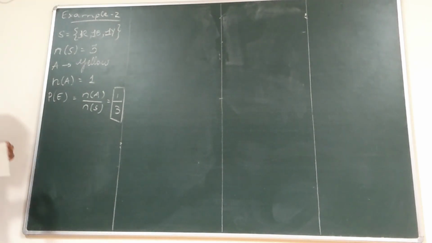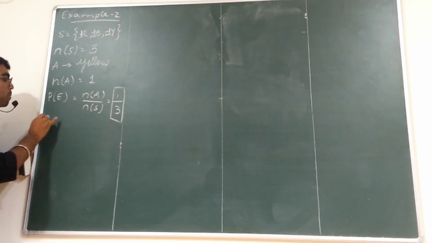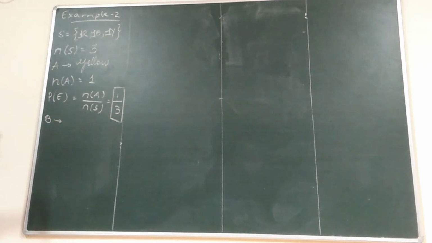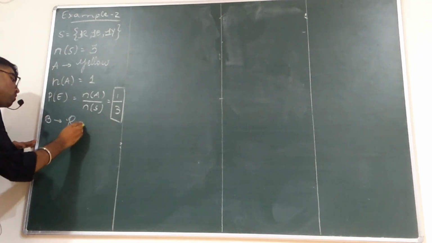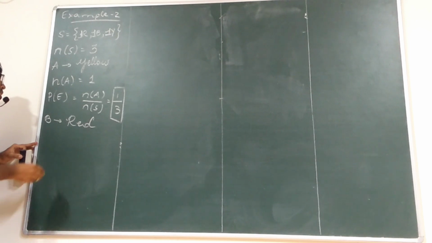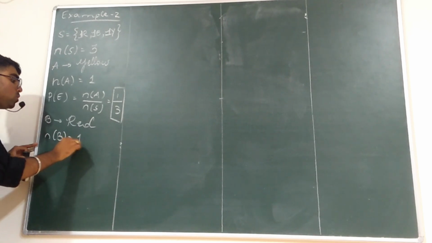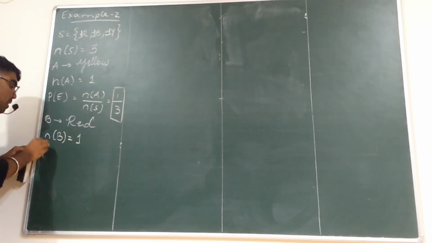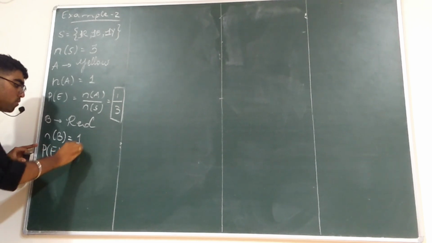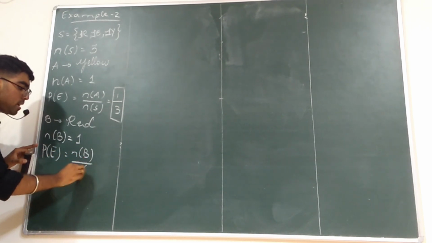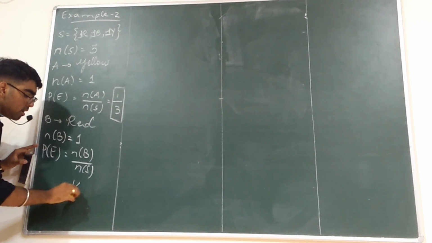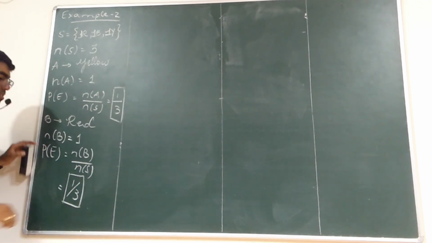Doubt? No, sir. Similarly, I will take B to be red. N of B is equal to 1. So P of E is equal to N of B divided by N of S, which is equal to 1 by 3. Again, C is equal to...